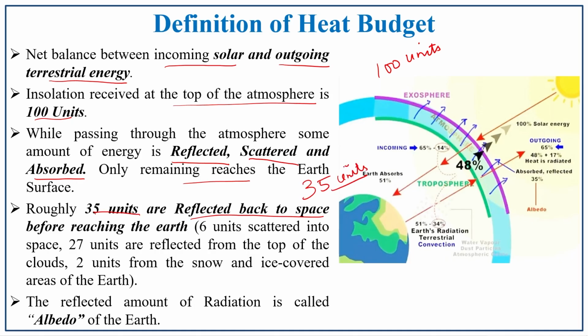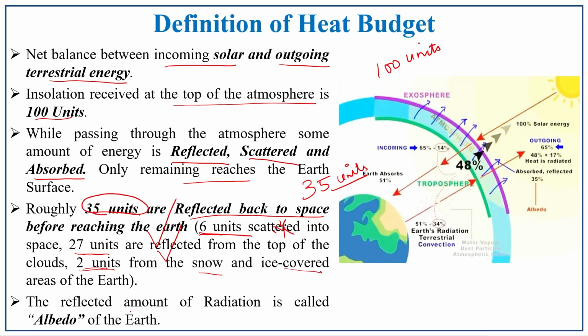This is the most important part here. How have these 35 units been reflected back? 6 units are scattered to space, 27 units are reflected back to space, and 2 units from the snow and ice covered areas are also reflected back to space. If you add all these, 6 units, 27 units, and 2 units, altogether 35 units out of these 100 units have been reflected back to space.